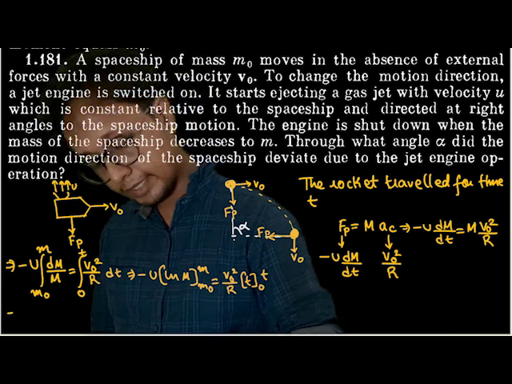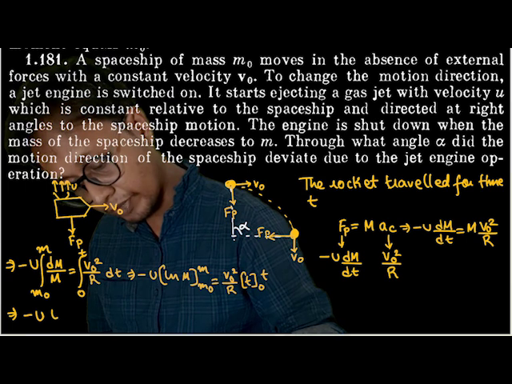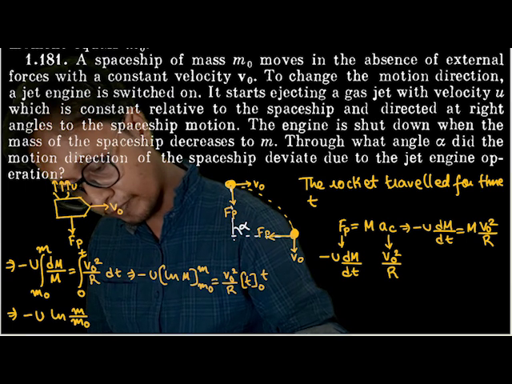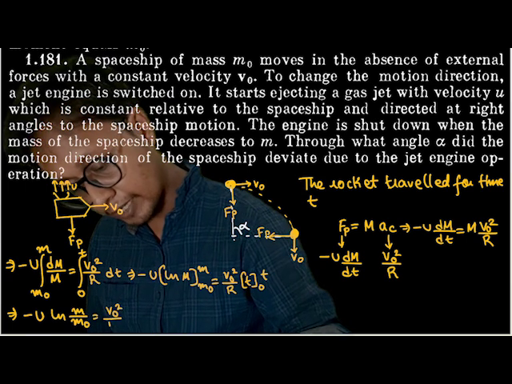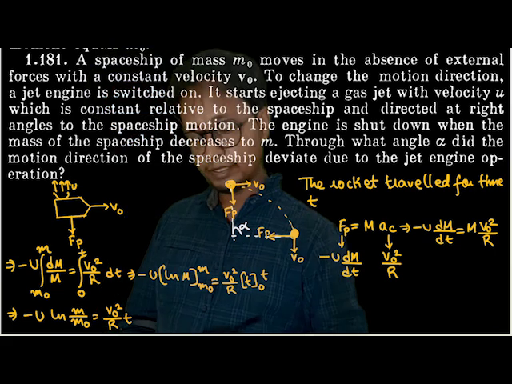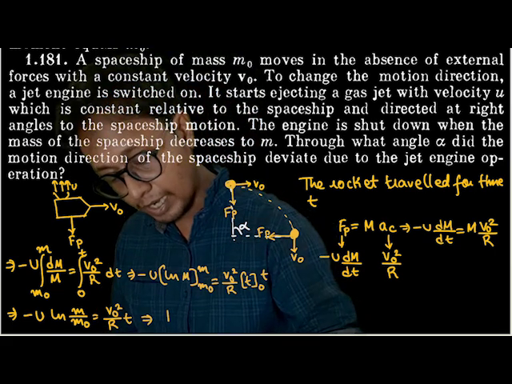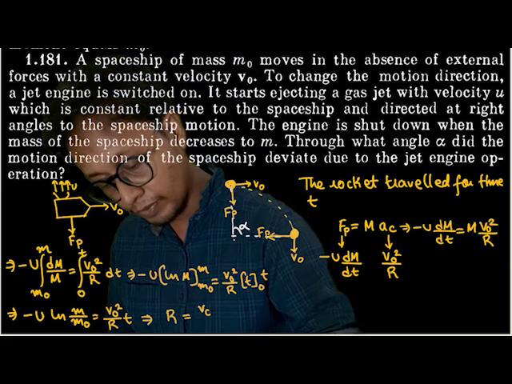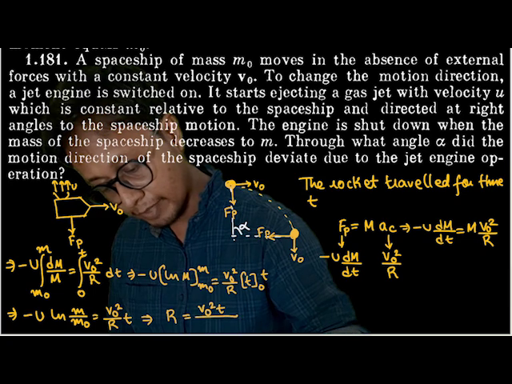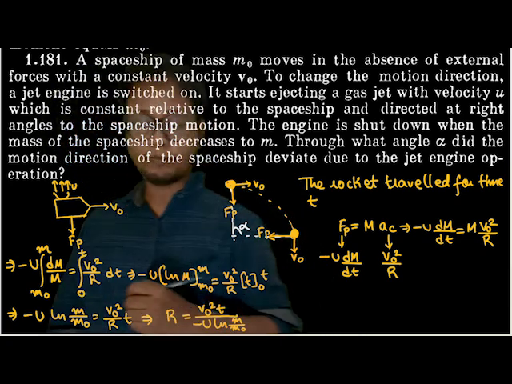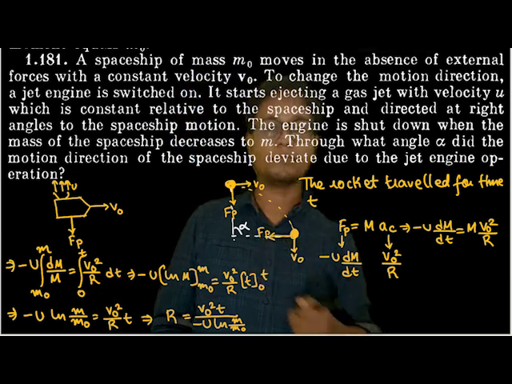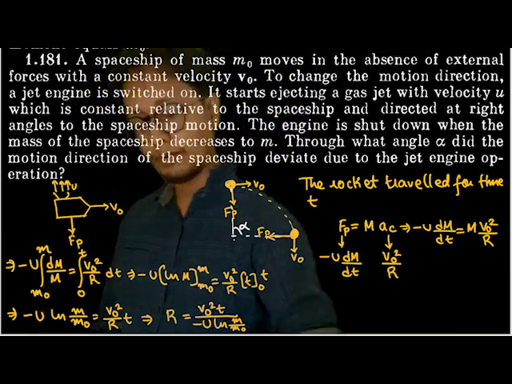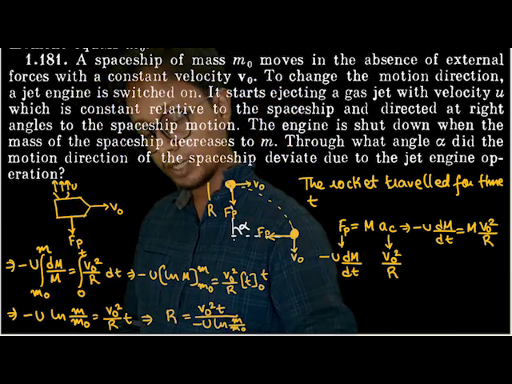I can rewrite this equation as minus u ln m by m naught is equal to v naught square by r into t. So from this equation I can get r is equal to v naught square t divided by minus u ln m by m naught. You might ask, sir, we were asked to find the value of alpha. What are we doing with r? Out here, r is nothing but the radius of the circular path.